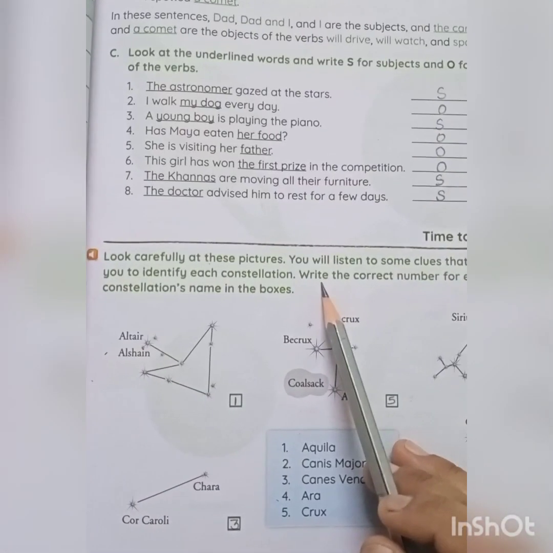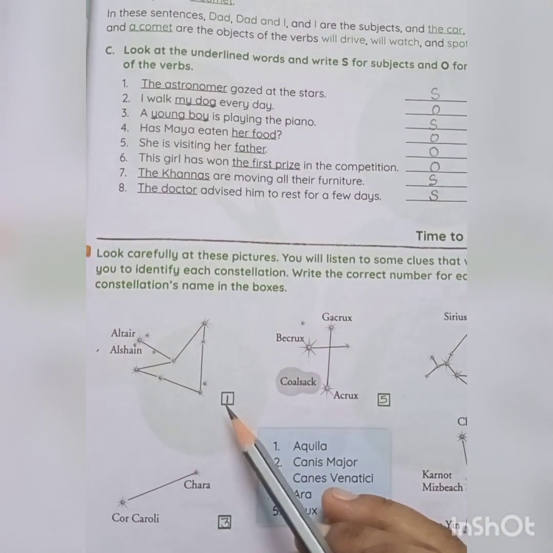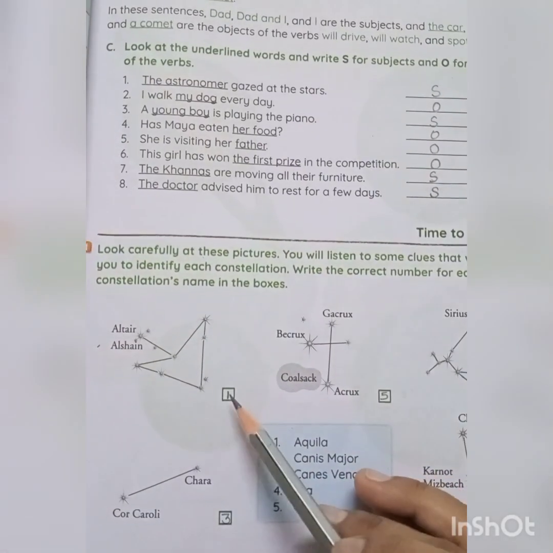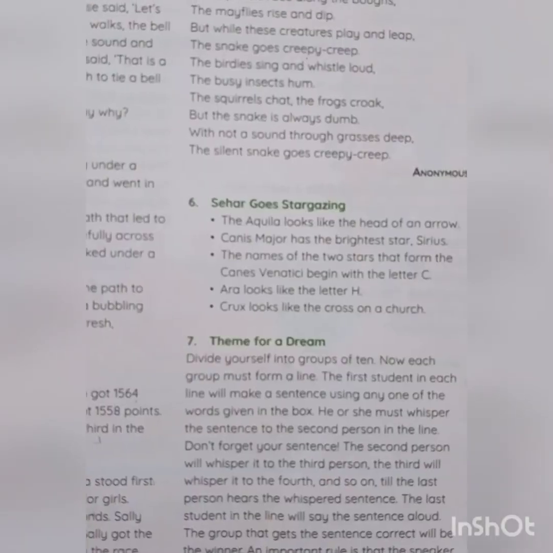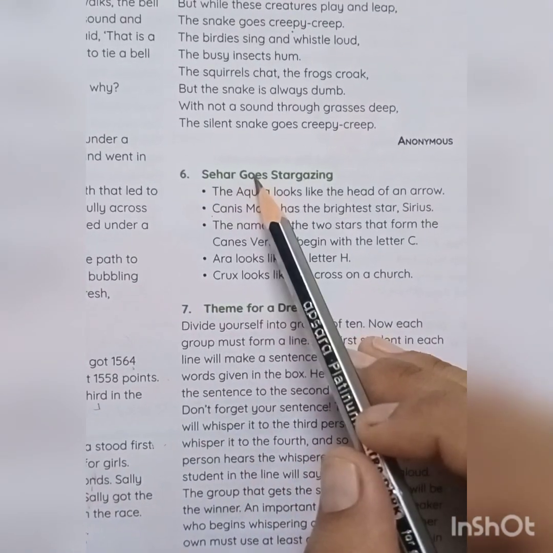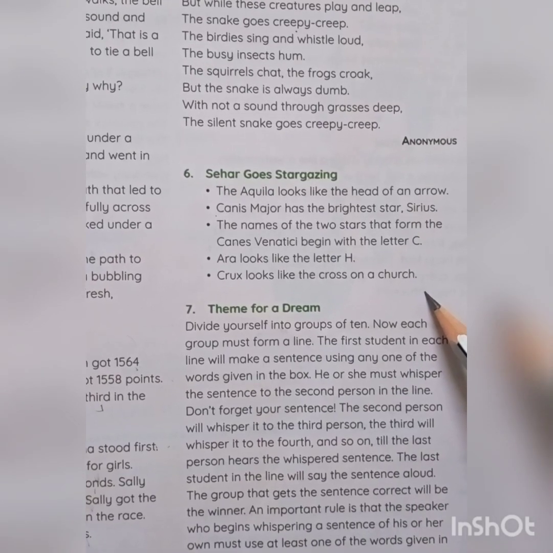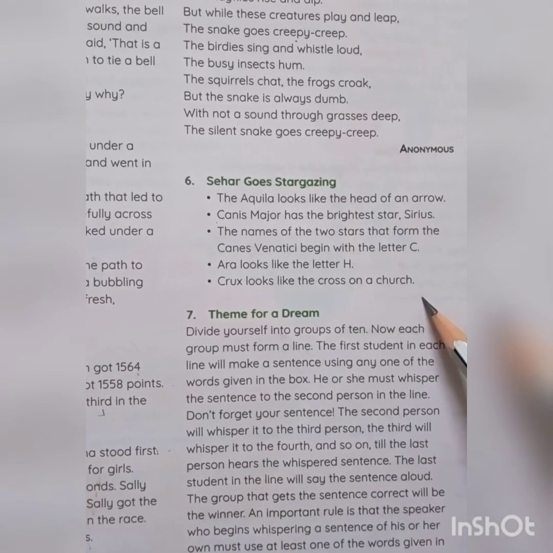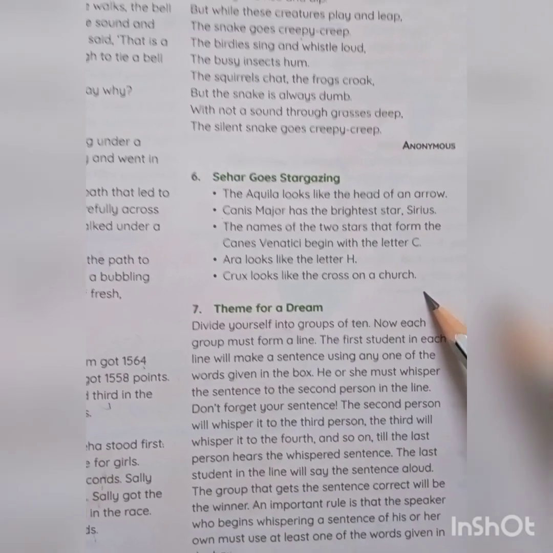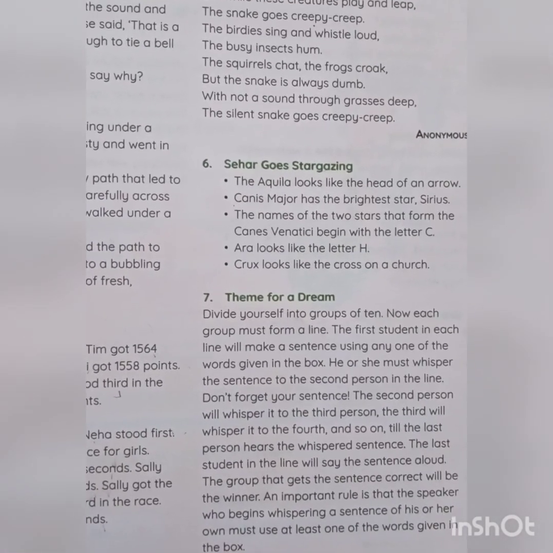So we'll read a paragraph in which some clues are given, and you can write the numbers. On page number 139, children, the sixth lesson, Seher goes stargazing. These are some of the clues given. You have to read them and write down the numbers in the boxes. I will send you the pics also. Just refer back once you have done.